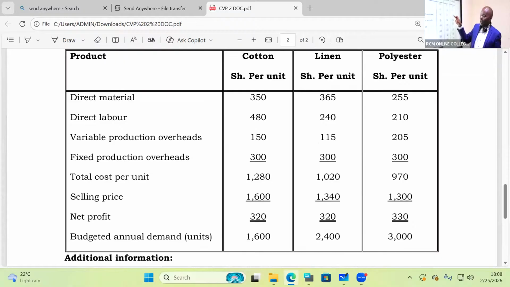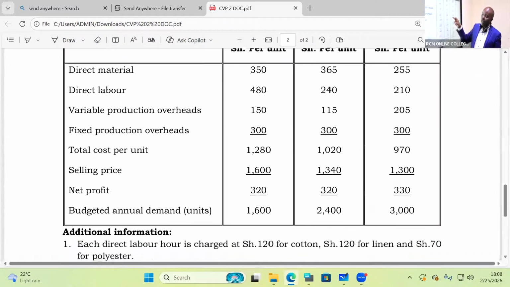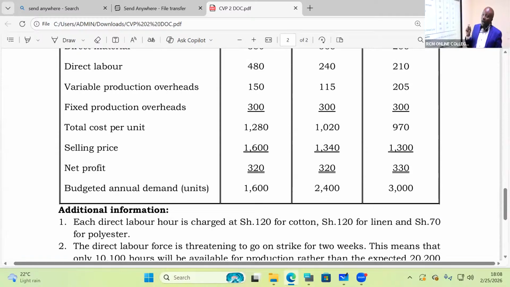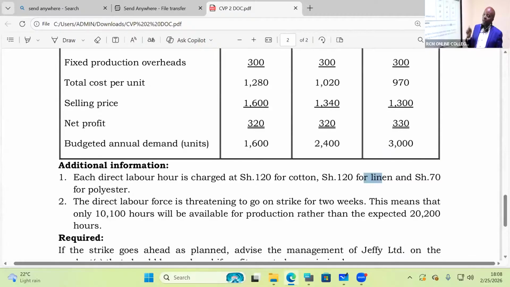And then they have given us the net profit for each. And then at the end of the day, they're giving us budgeted annual demand. Additional information. Each direct labor hour is charged at 120 for cotton, shillings 120 for linen, and shillings 70 for polyester. The direct labor force is threatening to go on strike for 2 weeks. This means that only 10,100 hours will be available for production rather than the expected 20,200 hours.